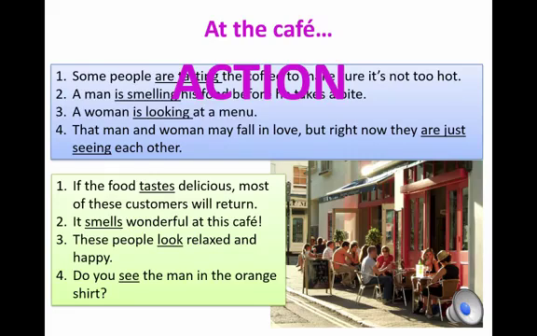What about the other sentences and the other verbs? You know it. These ones are stative verbs. That's why, even though we're talking about right now, we are not using the present progressive tense.